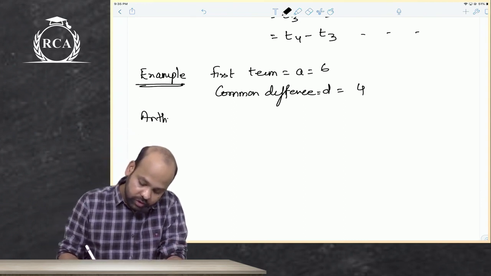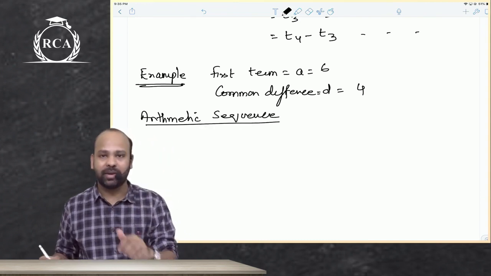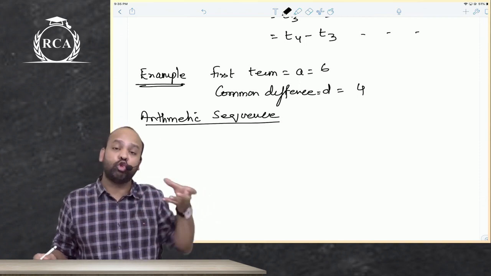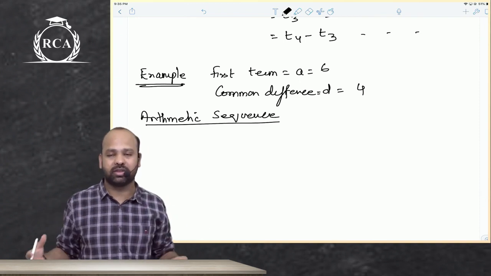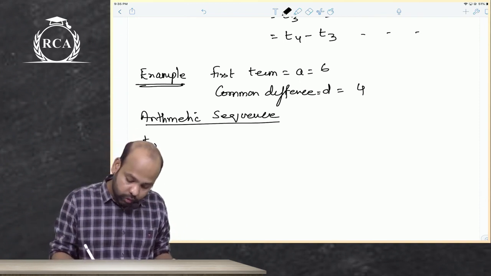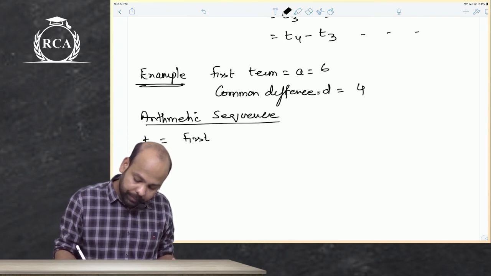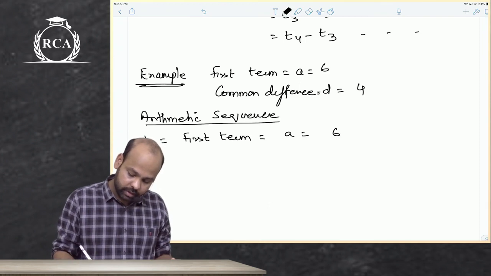If you want to construct the entire arithmetic sequence, when you say the common difference is 4, it basically means the difference between any two consecutive terms is 4. The second term will be 4 more than the first term, the third term will be 4 more than the second term. So your T1, the first term, would be 6.